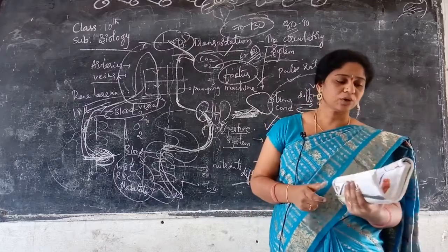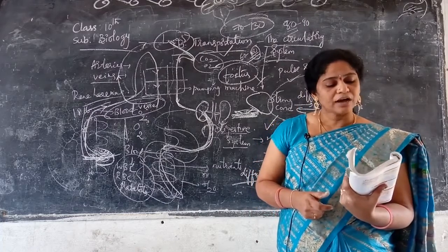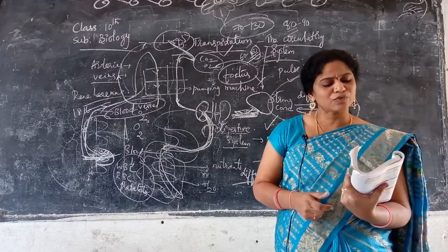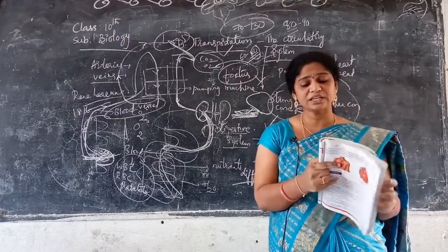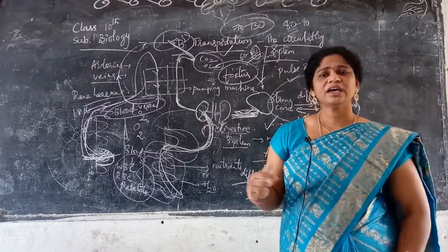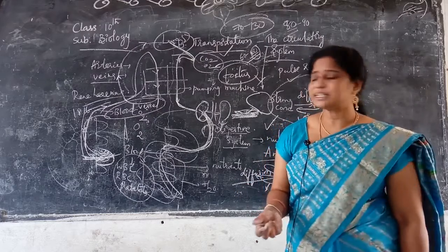Next one, in athletes, well trained adult athletes, it is 40 to 60 only. It is mentioned it is 40 to 60 only in athletes. When they run very fast, the heartbeat increases. Okay, that is the thing. This is about this one.